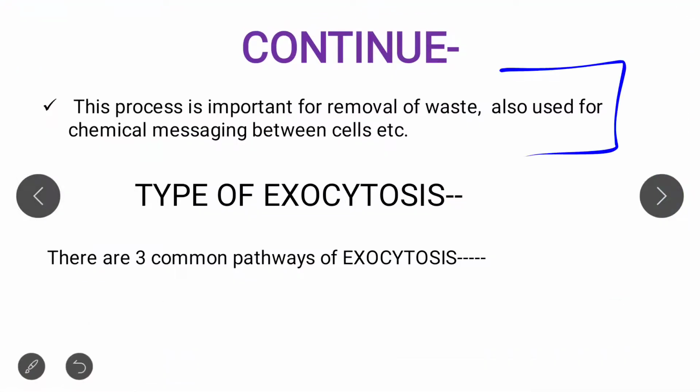So the main process is important for removal of waste. It is also important for chemical messaging between the cells. It means signaling, cell signaling. Okay, so this process is basically important for removal of waste materials. It is also important for the cell signaling process. Clear? So this is a basic idea of the exocytosis process. I think you got a clear idea till now of what the exocytosis process is.